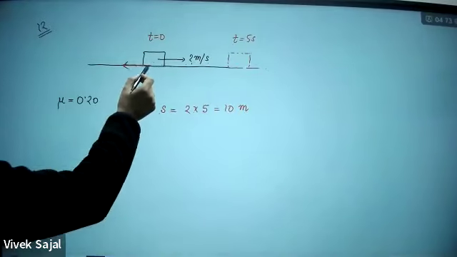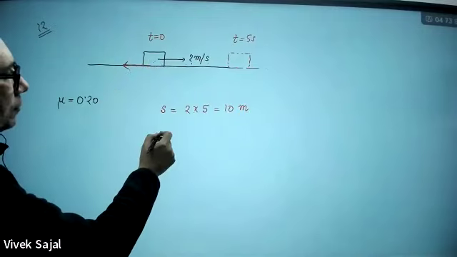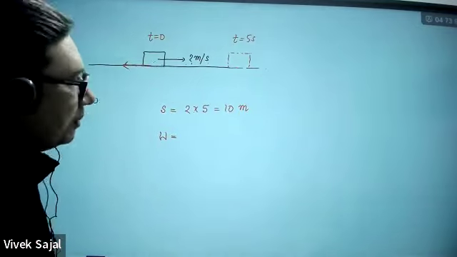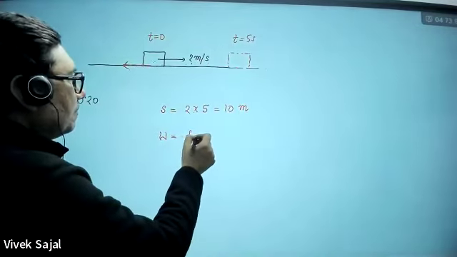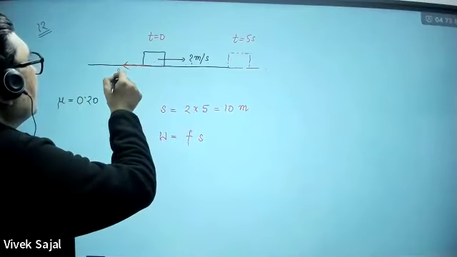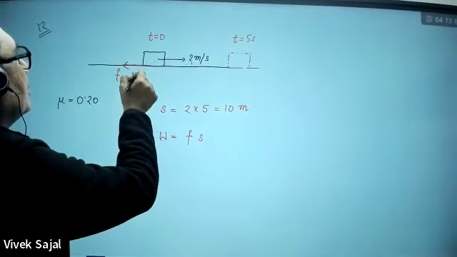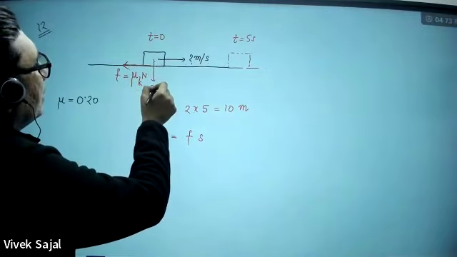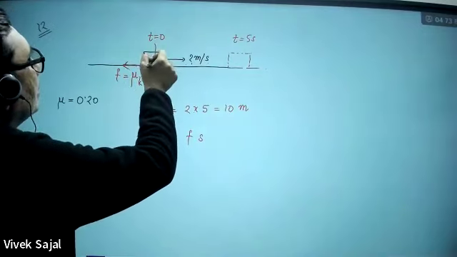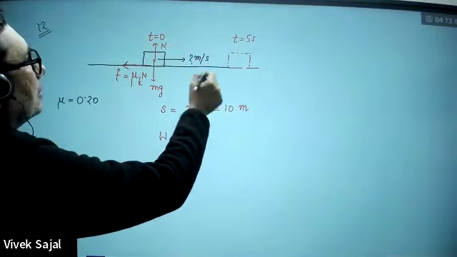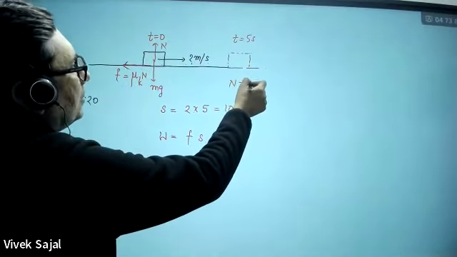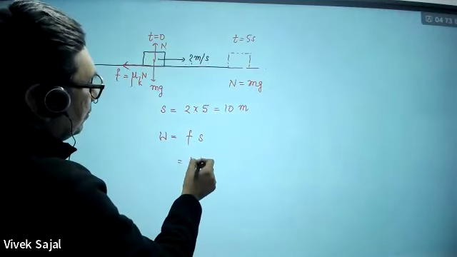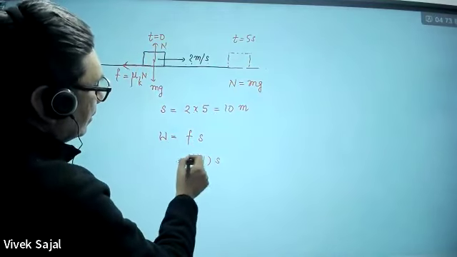Now second, work is done against the friction force. So how much work will be done against the friction force? That will be F into S. And how much will this friction force be? This will be mu K into N. Its weight mg is acting in the downward direction, and this will be the normal reaction, so N will be equal to mg. So I can write mu N, and this will be mu N into S.